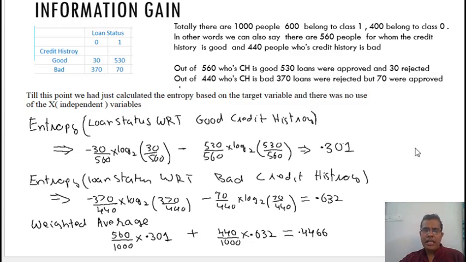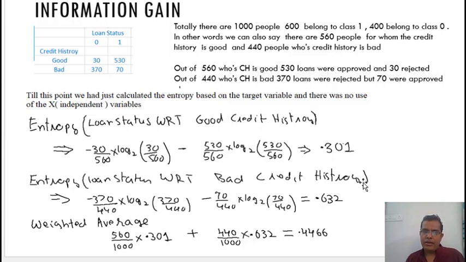Now I will take the weighted average. For the weighted average, I am saying 560 divided by 1000. Why 560? Because the number of people who had good credit history were 560, so their weightage would be 560 divided by 1000. Then I'll multiply it by 0.301, because that was the entropy with respect to good credit history. Same thing with bad credit history.